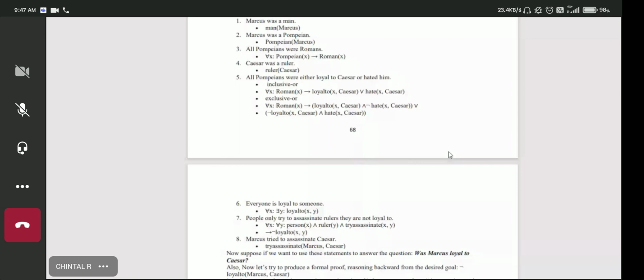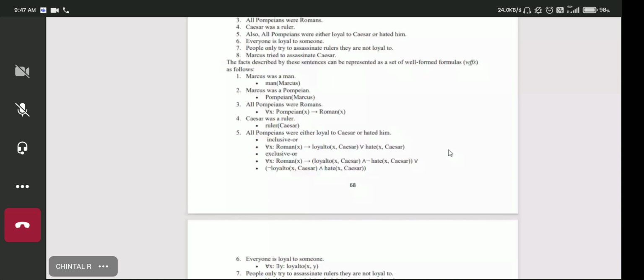So we have a relation over here, that is assassination, tried assassination. You could write tried assassination, whatever comes to your mind. So Marcus tried to assassinate Caesar. Now there is one question. Was Marcus loyal to Caesar? Which statement gives us the answer that Marcus was not loyal to Caesar? You can give me the statement numbers and tell me that Marcus was not loyal to Caesar.